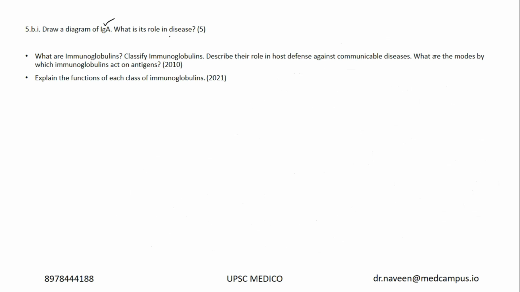Draw a diagram of IgA. What is its role in disease? Okay. Similar questions were asked: what are immunoglobulins, classify immunoglobulins, describe their role in host defense against communicable diseases, what are the modes by which immunoglobulins act on antigens, explain the functions of each class of immunoglobulins. Starting from IgA, IgA is a mucosal antibody. It's a secretory antibody. It protects against infections spreading from the mucosal surfaces.